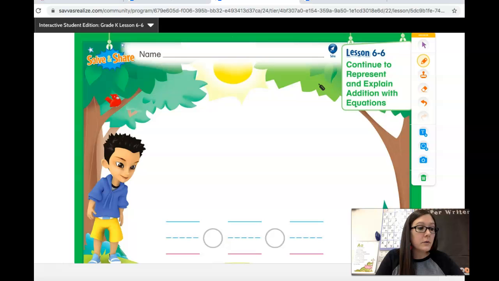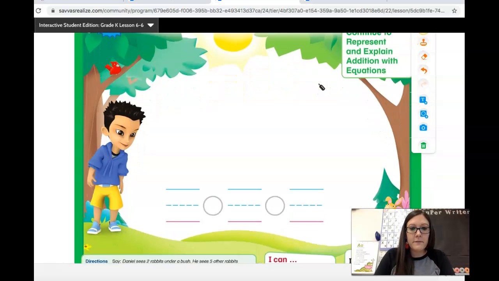You will also need a pencil or a crayon. You can pick which one you would like to use. And then you might want counters. That is up to you. All right, you can pause the video so that you can go get what you need. And I'm going to go ahead and get started. You can push play as soon as you get back.